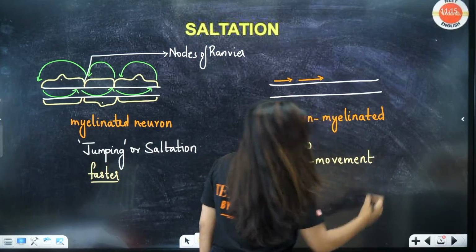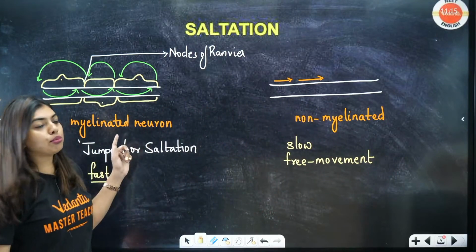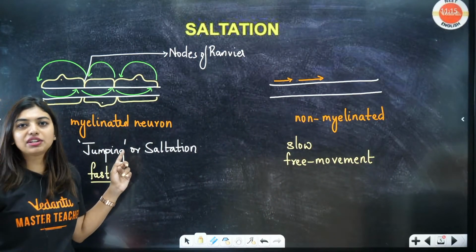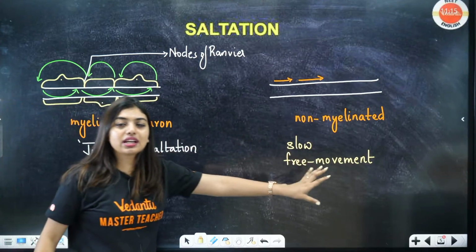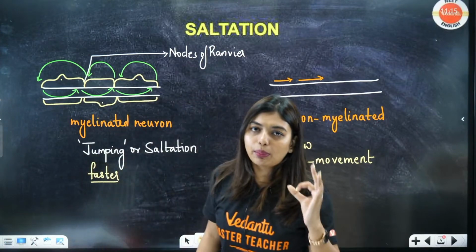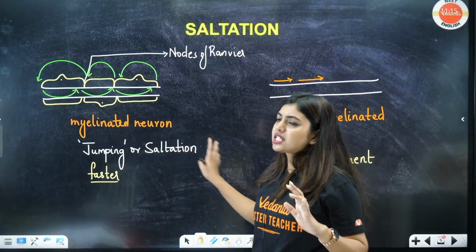Will you drive a car on a free road the same way as on a blocked road? No, you will drive it differently, right? Same thing will happen. So is this clear? It is also called saltation or jumping. It is just 2 lines of NCERT. This is how you have to understand.